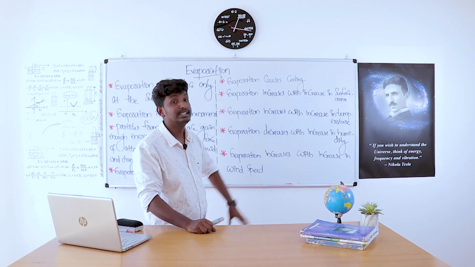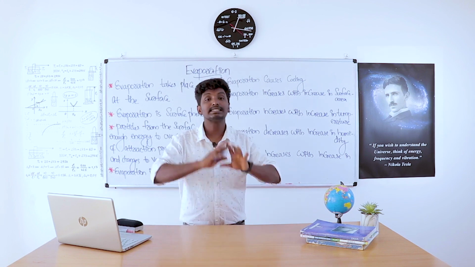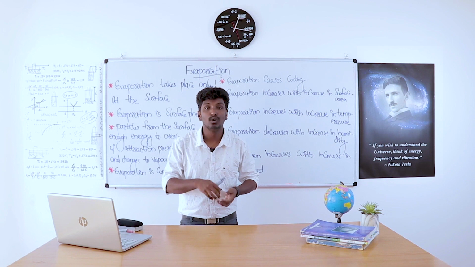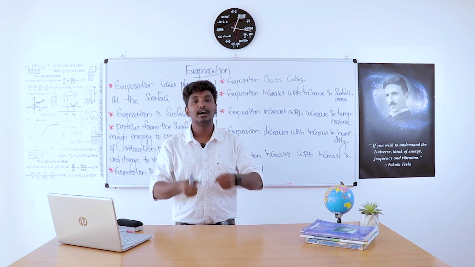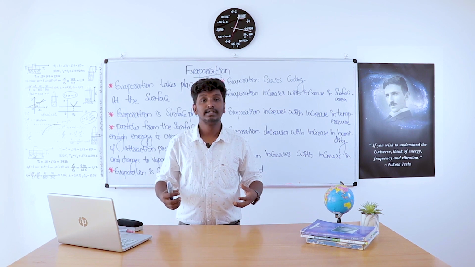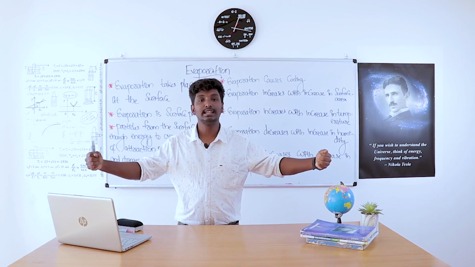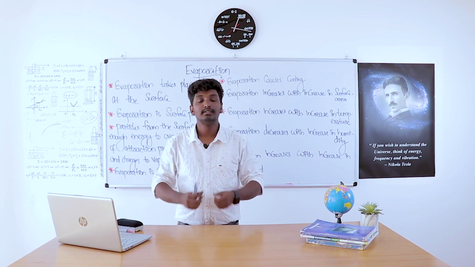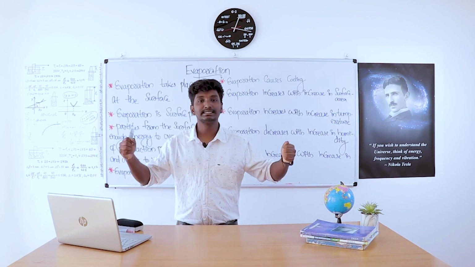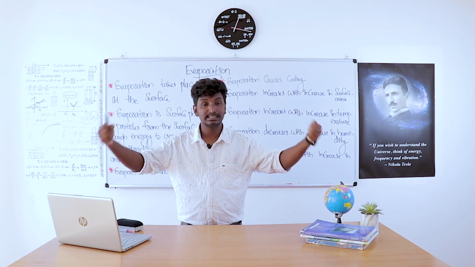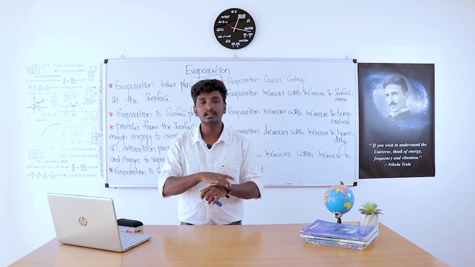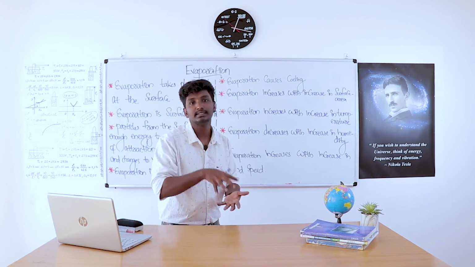Evaporation increases with increase in surface area. As surface area increases, evaporation also increases. You all know that whenever we are washing our clothes, if we increase the surface area, like placing the clothes spread out on a rope or in a stand, then they get dry faster than when the clothes are put together in the same place.